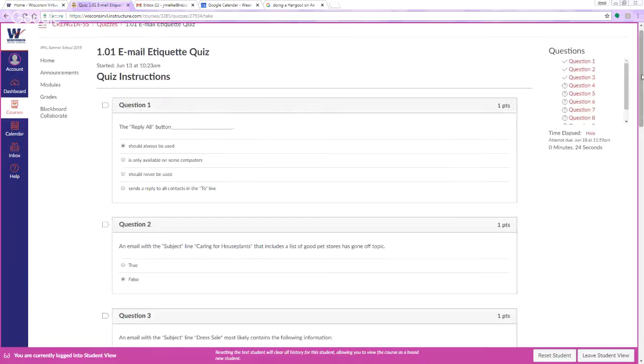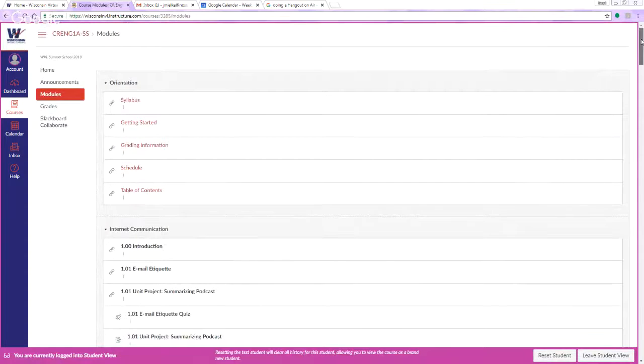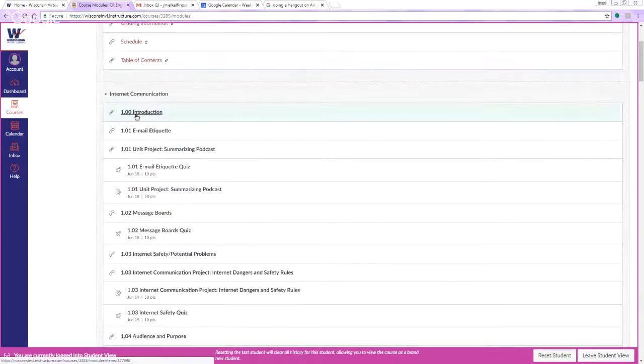So that's how you take a quiz. Now I'm going to go out of that and I want to go back into the modules tab. What you'll notice here is that anything that's along the margin is something that you have to read, like a lesson. Anything that's indented a little bit is either a quiz or an assignment that you have to complete. So that's your way of knowing what has to be turned in versus what are the lessons.